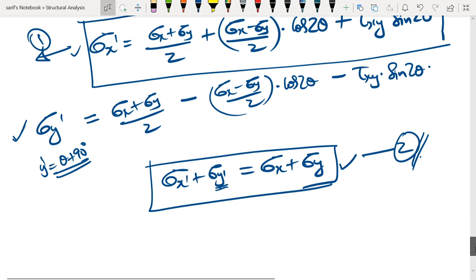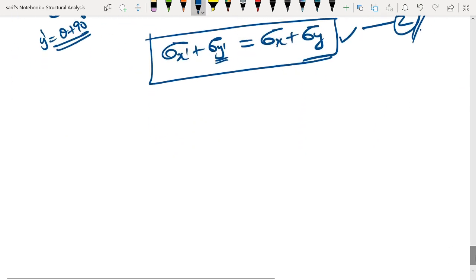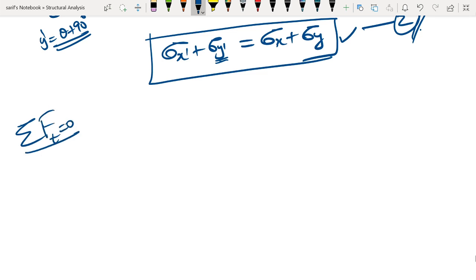Let us see how to find tau x dash y dash. So for this we are going to go for summation of forces in the tangential direction equal to 0. So tau x dash y dash into A will be the first force.